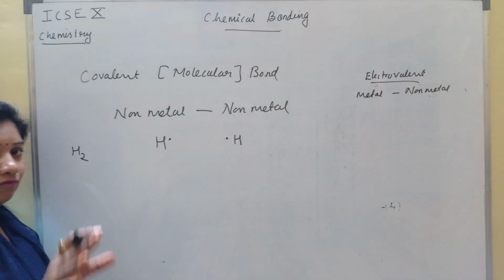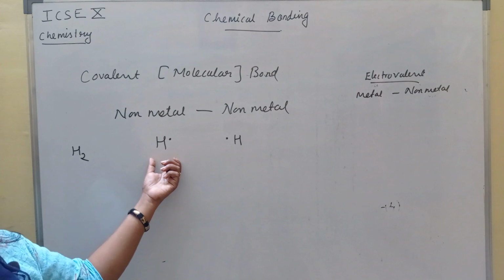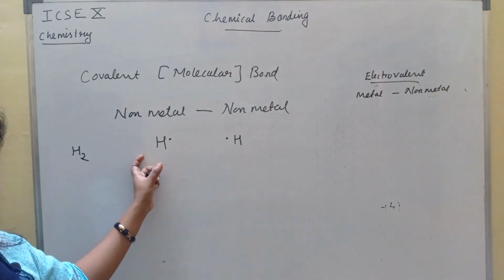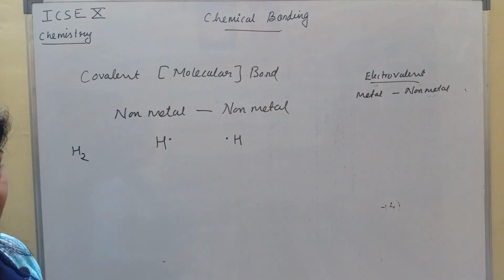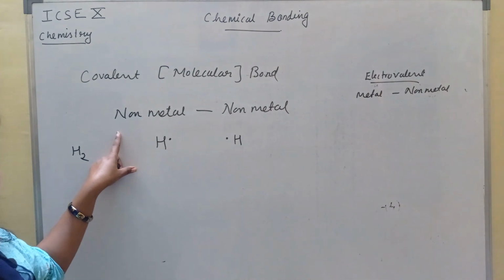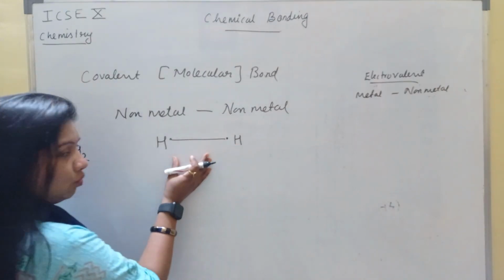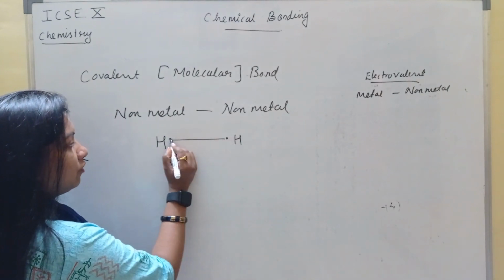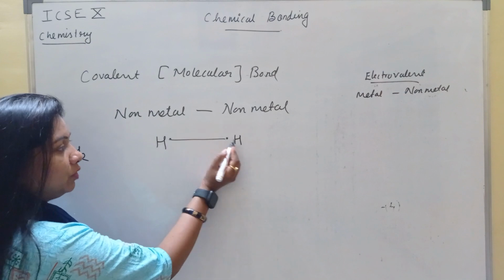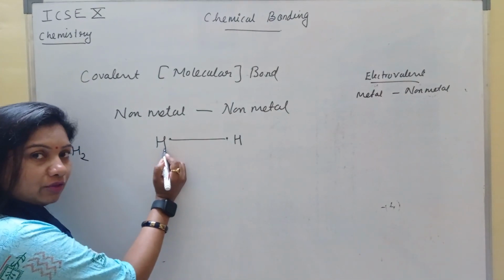All the atoms go for chemical combination because they don't have their octet or duplet complete, so they do some rearrangement of electron, and in covalent bonding it is the sharing of electron. They both come close and share each electron amongst one another. So now this electron will belong to this hydrogen atom, and this electron will belong to this hydrogen atom.